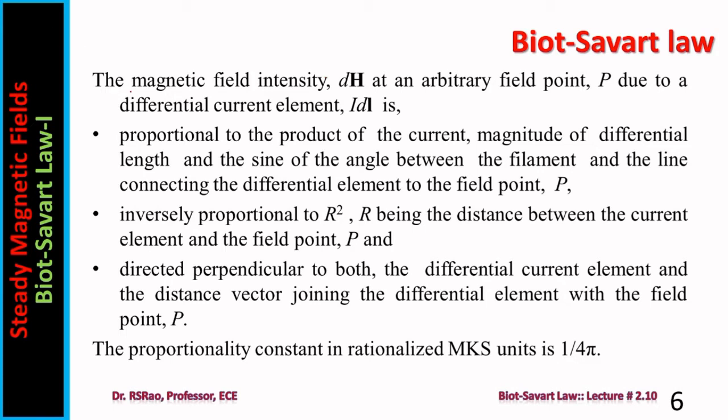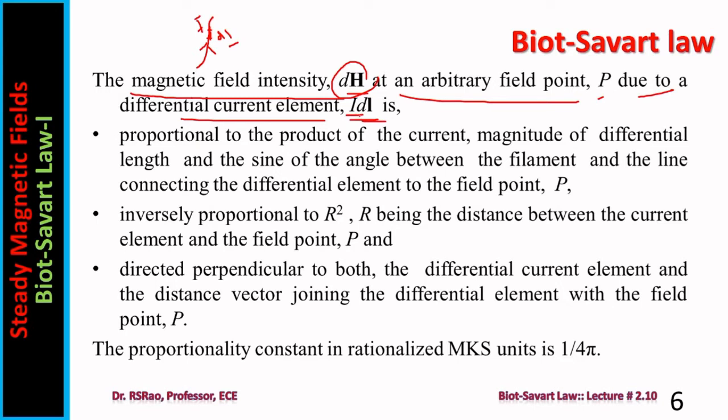The magnetic field intensity, dH, differential field intensity, at an arbitrary field point due to a differential current element I dL. Suppose there is a conductor carrying current. Let us say I is the current. Here you please consider a small length, differential length, for this conductor. The product of current with the differential length is called the differential current element. So the differential current element creates a certain amount of field. That field here is indicated by dH.